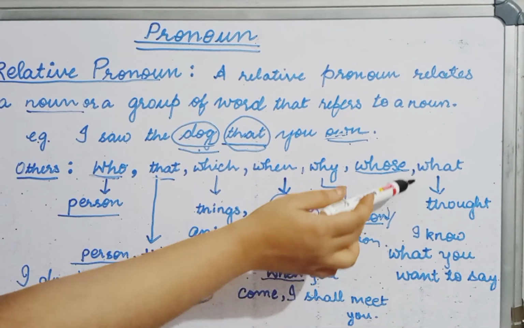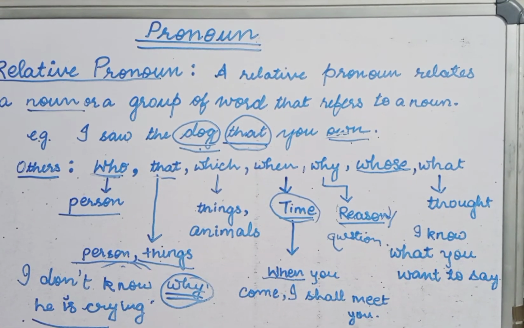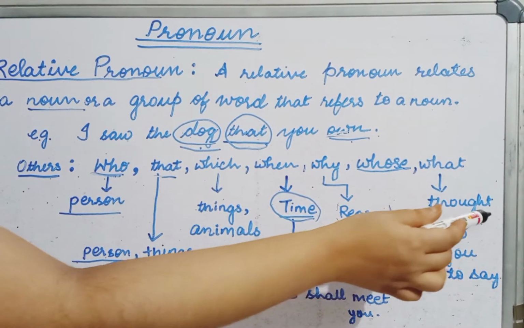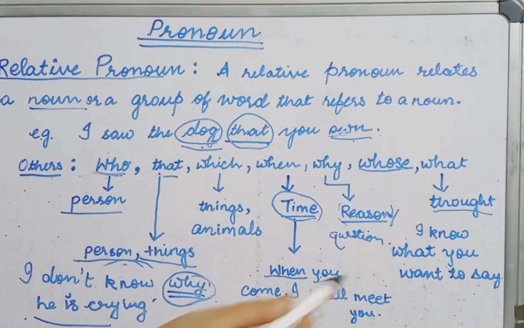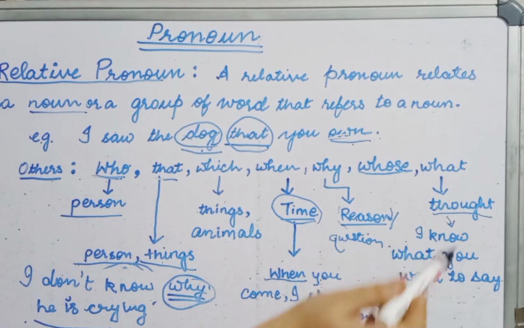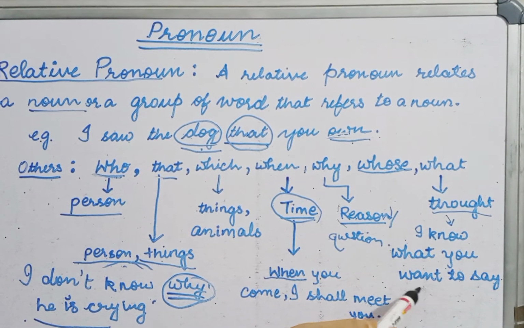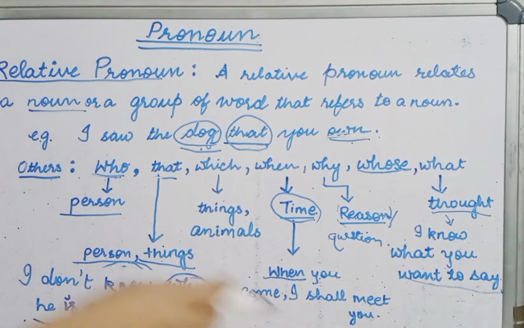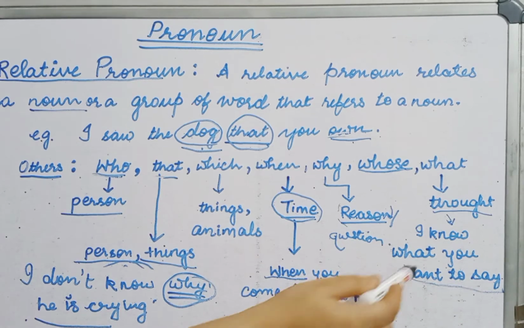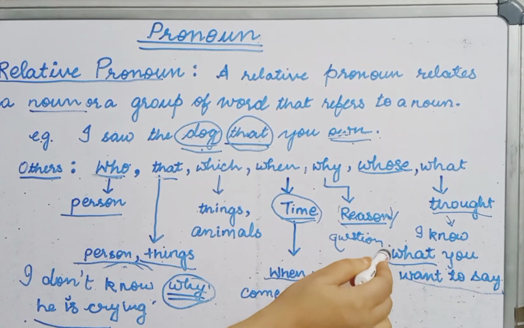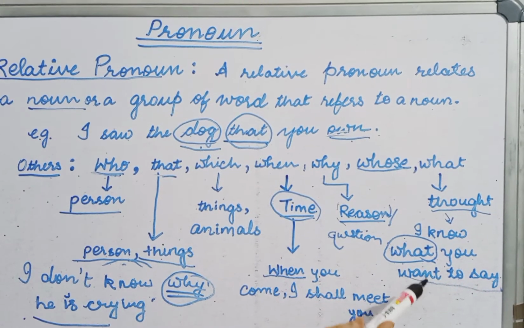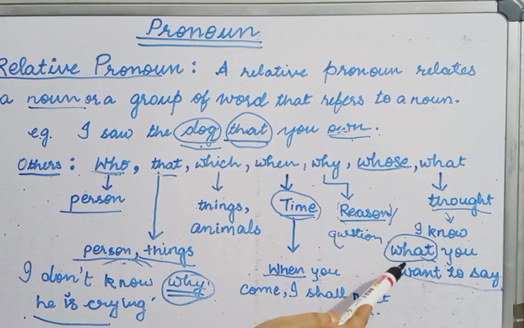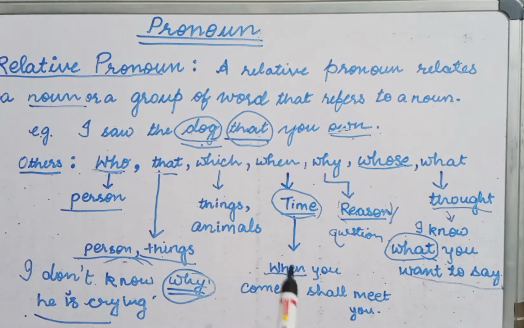Now then, what is also an example. What is used to reflect the thought, and I have written an example for it: I know what you want to say. What you want to say is in the thought itself, but here what is depicting what he wanted to say. I know what you want to say.